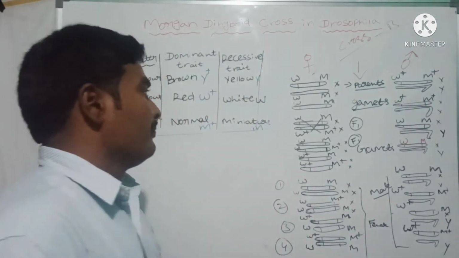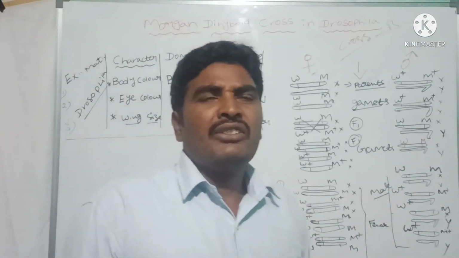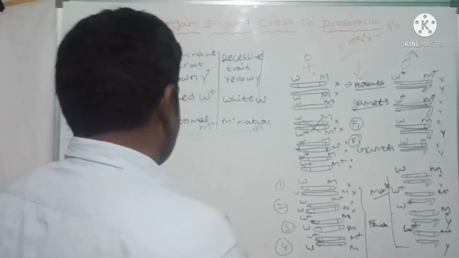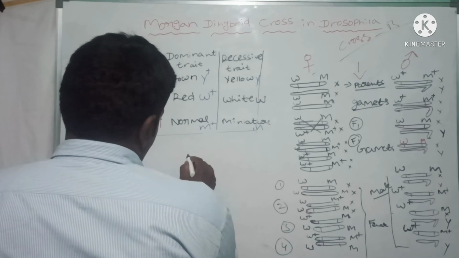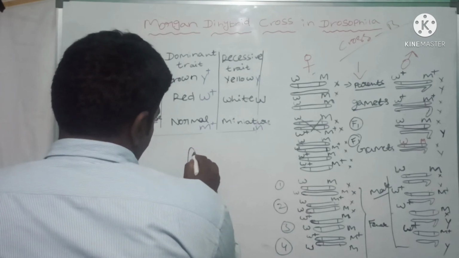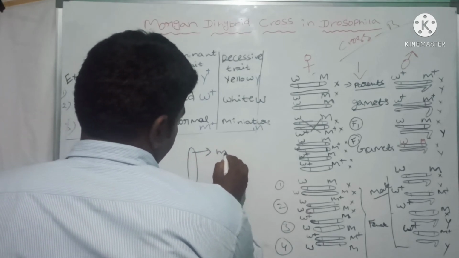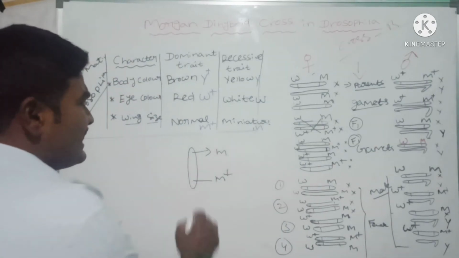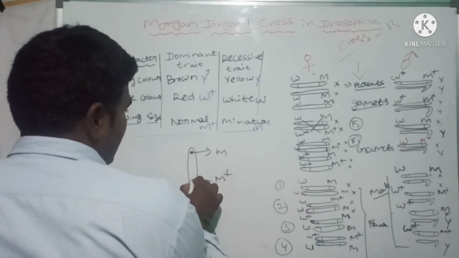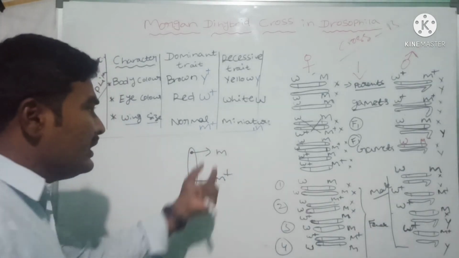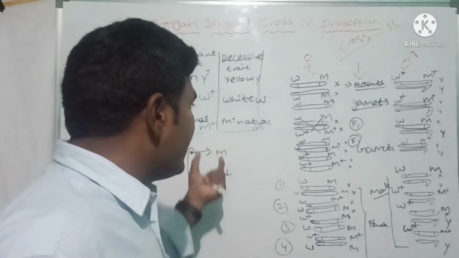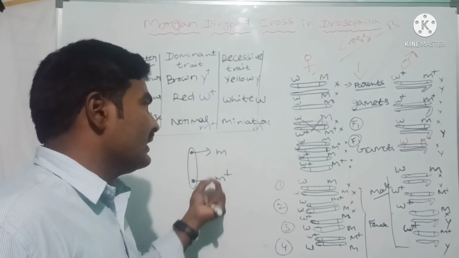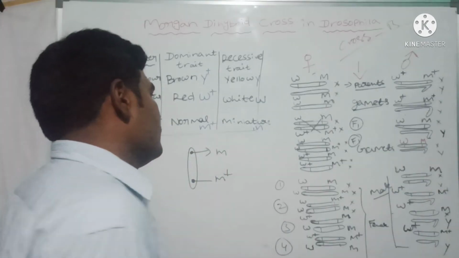What is the difference between cross A and cross B? Look at this. Here the M plus gene is present. The distance between these two genes was increased, so linkage decreases and recombination will also increase between these two genes.